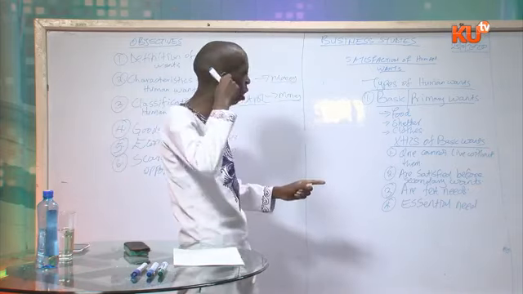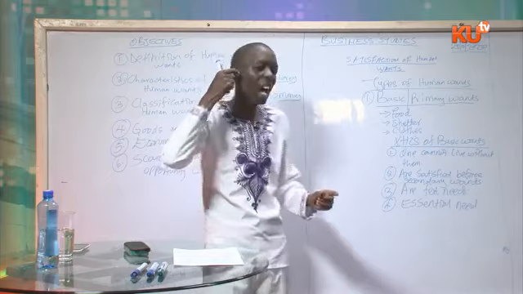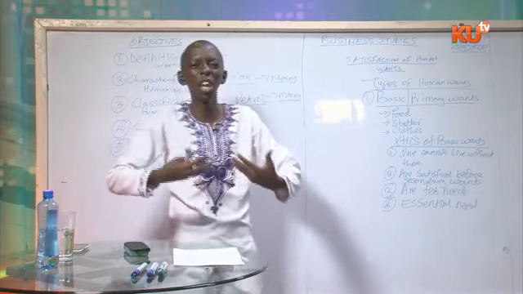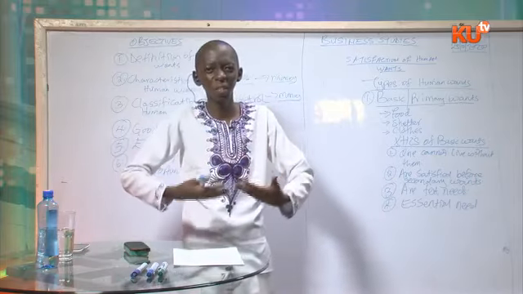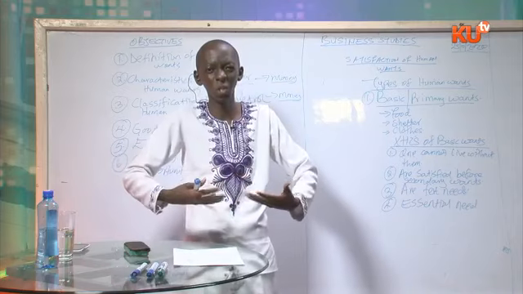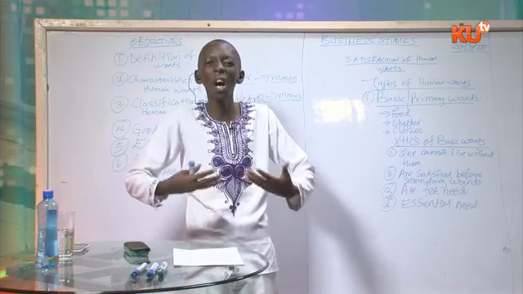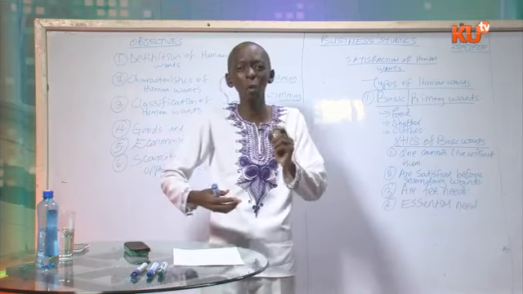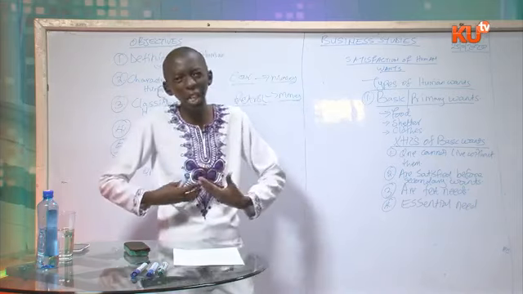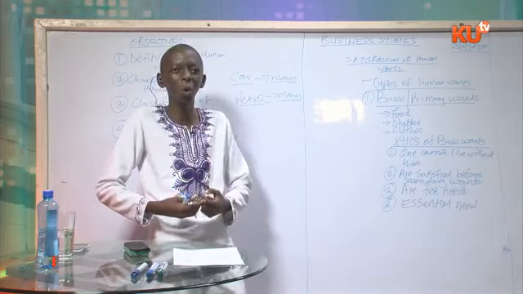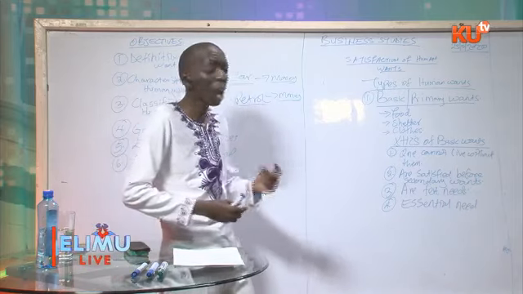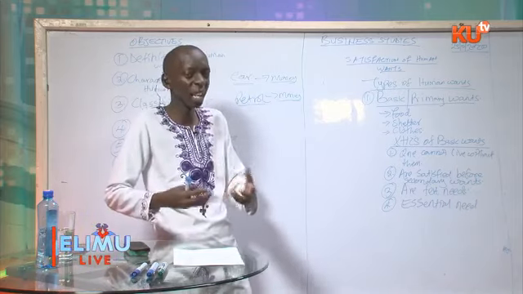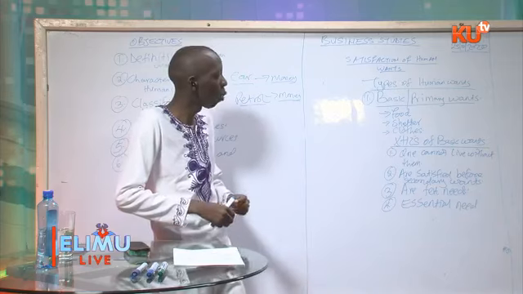The other characteristic of basic wants is that they are felt needs. You feel them. You feel to eat. You feel to wear clothes. You feel to live in a house. So they are felt needs. And I know that you are a witness of that. You just feel like eating. That is a primary or a basic want.